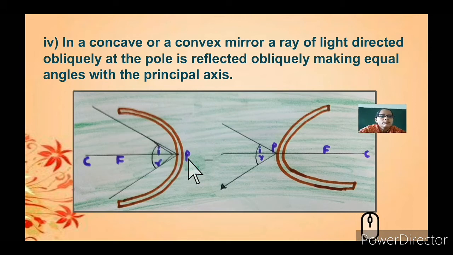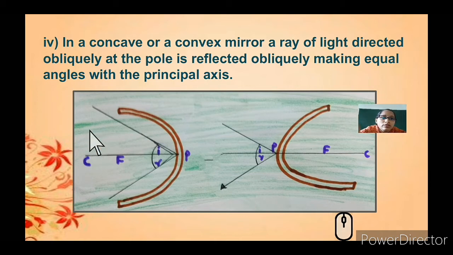So there are these 3 points you need to keep in your mind, that there are only 3 cases. Either it might be concave or convex. The light ray will pass either through the pole, then what is the condition, then through the focal point, then what is the condition, then through the center of curvature. So these are the 3 things you should always keep in mind, that what will happen when the light passes through these 3 points. Either it might be concave or convex.